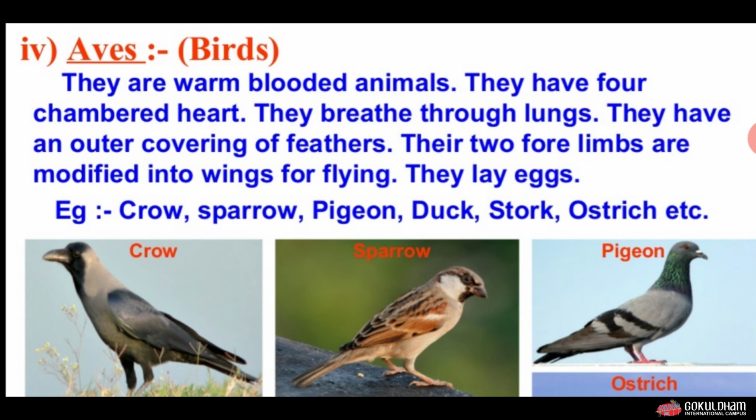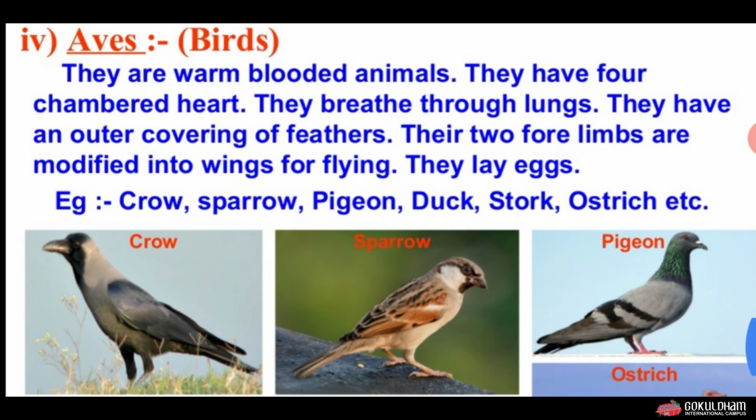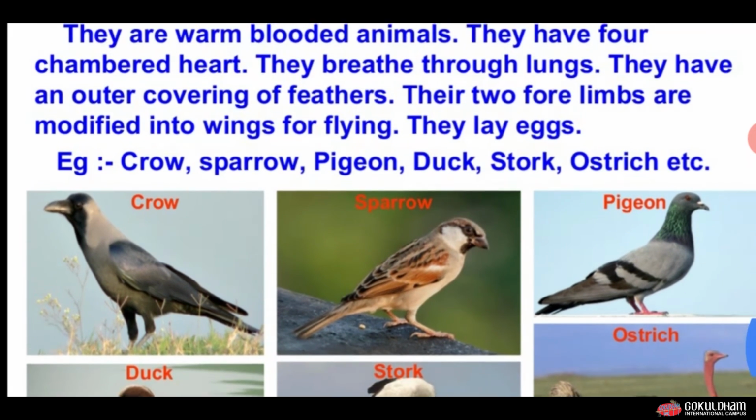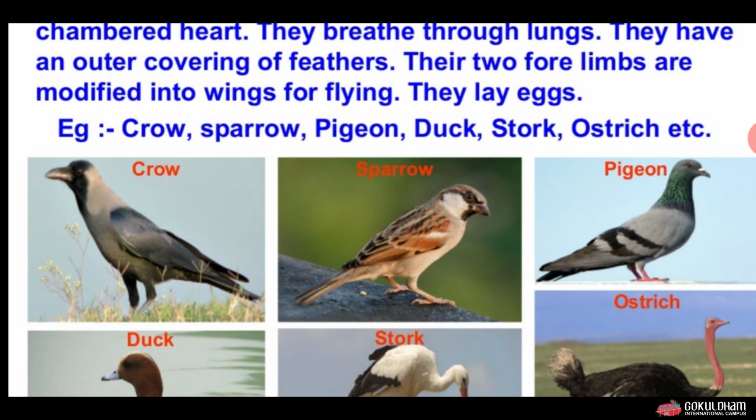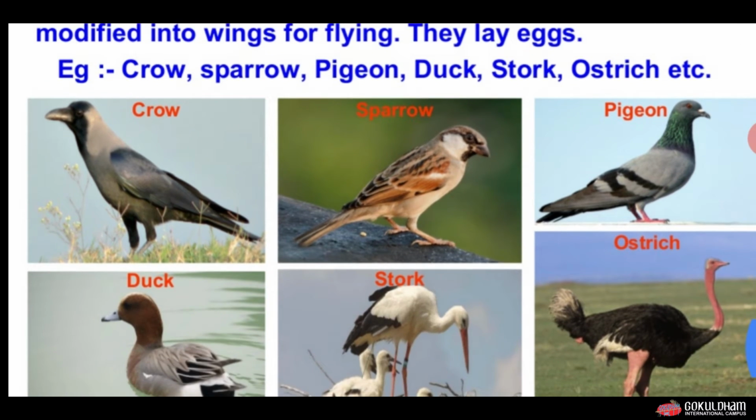They have an outer covering of feathers. The important characteristic of birds is they have feathers. Their two forelimbs are modified into wings for flying and they lay eggs. The examples of birds or Aves are crow, sparrow, pigeon, duck, stork, and ostrich.